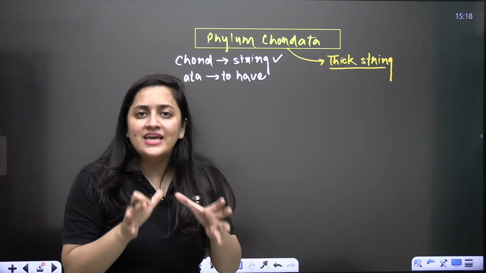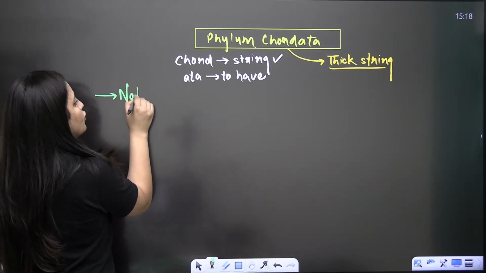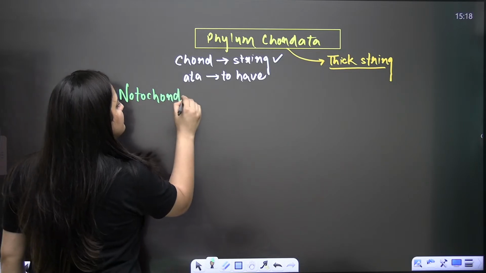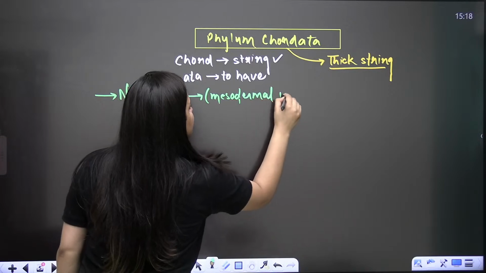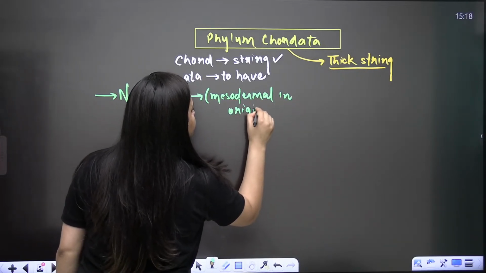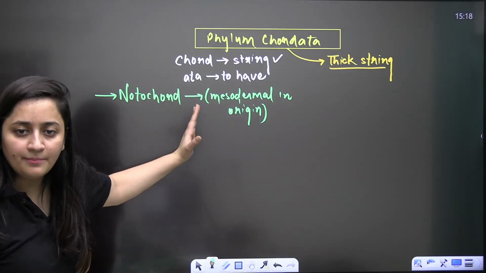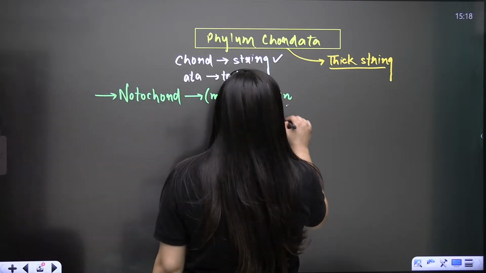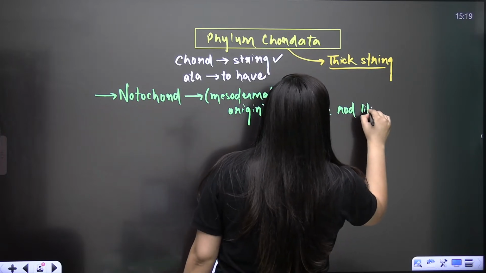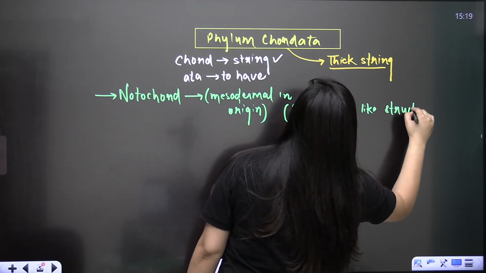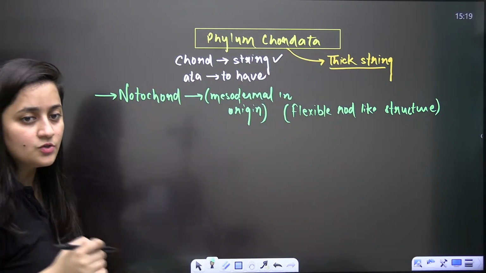Phylum Chordata. In the phylum Chordata, the very important character that we all consider is the notochord, which is mesodermal in origin. It's a flexible rod-like structure, made up of mesoderm. Is that clear? That is what notochord is.